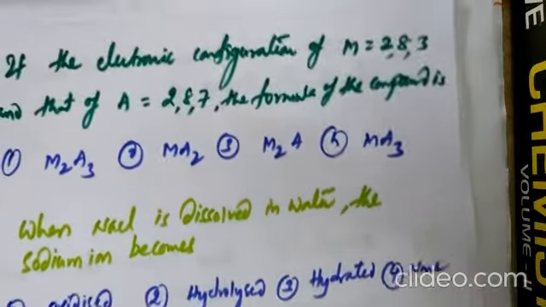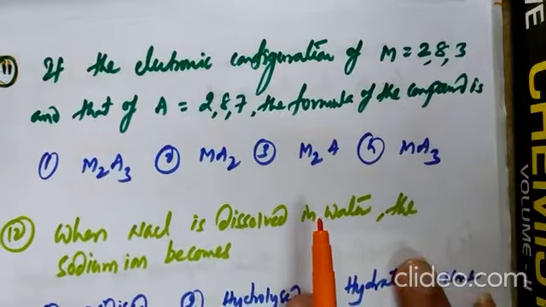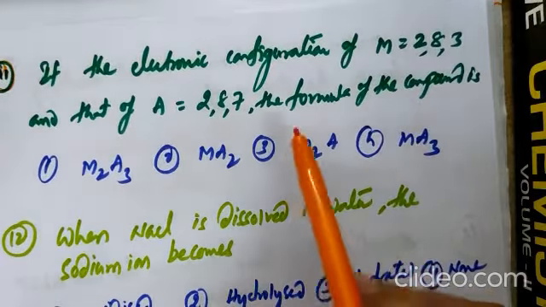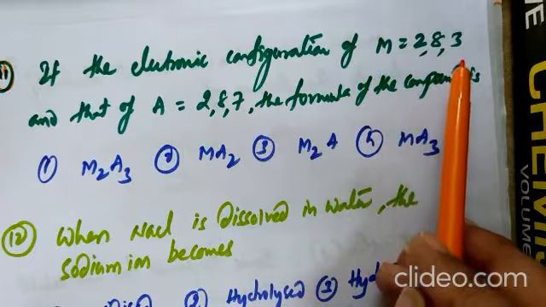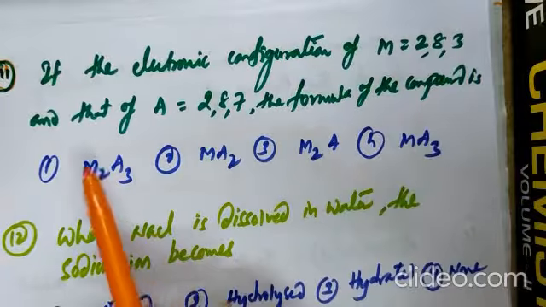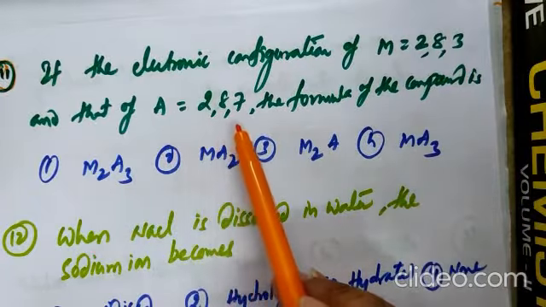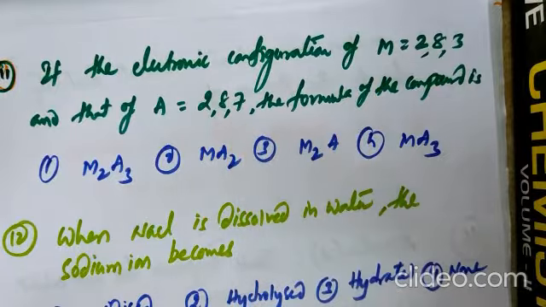See the question number 11. If the element's electronic configuration M is 2, 8, 3, means outermost has 3 electrons. A element outermost configuration 2, 8, 7, the formula of the compound is what?